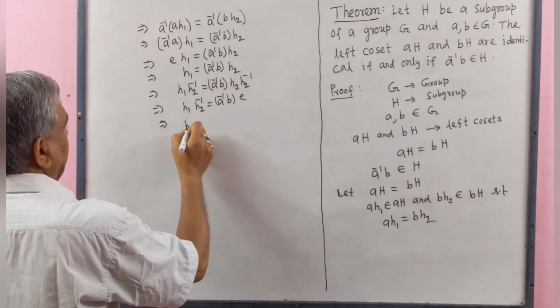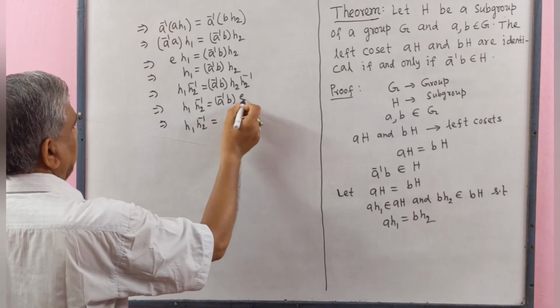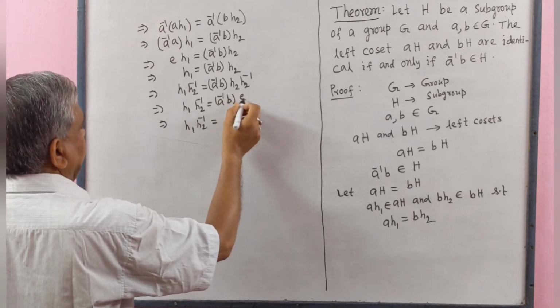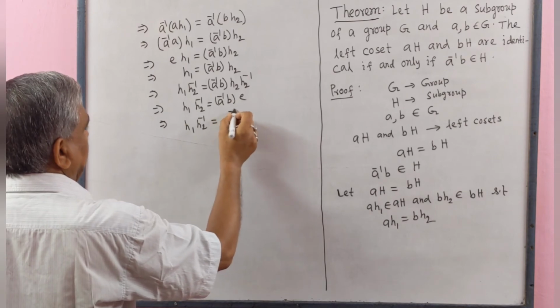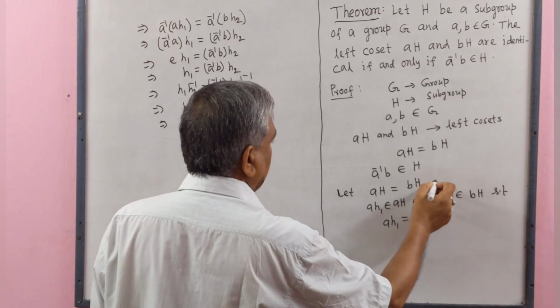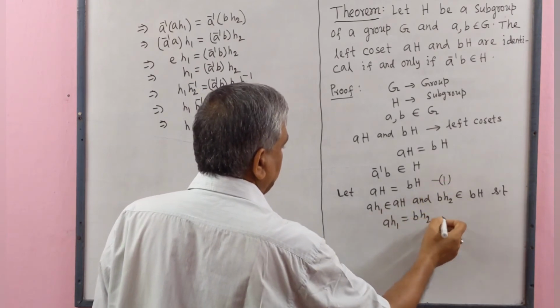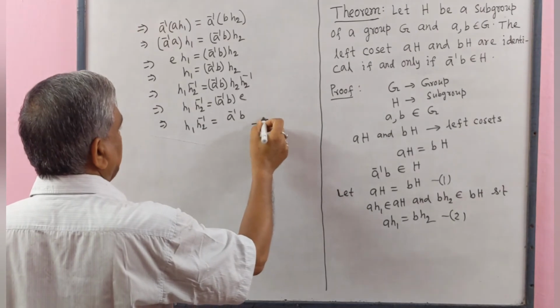This implies that h1 h2 inverse equal to a inverse b and identity element becomes a inverse b. This is 1, this is 2 and this is 3.